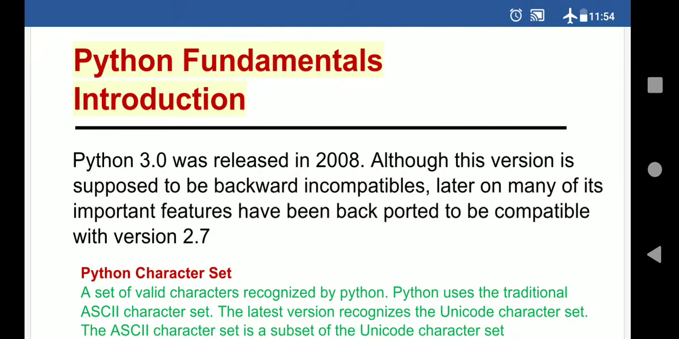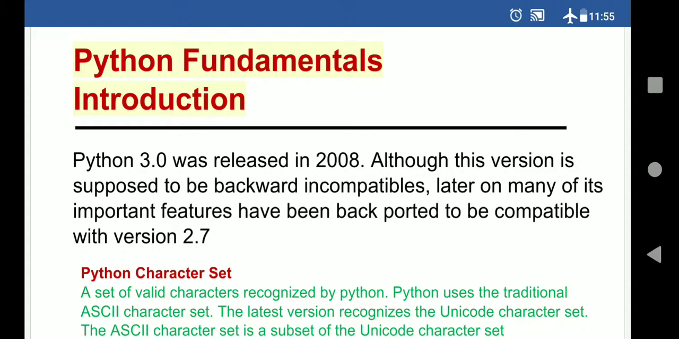The chapter name is Python Fundamentals. As you know, in the first chapter, Python was introduced as an object oriented programming language. So today we are going to learn the basics of programming, how you will do programming in the Python programming language. We are talking about Python 3.0, which was released in the year 2008.